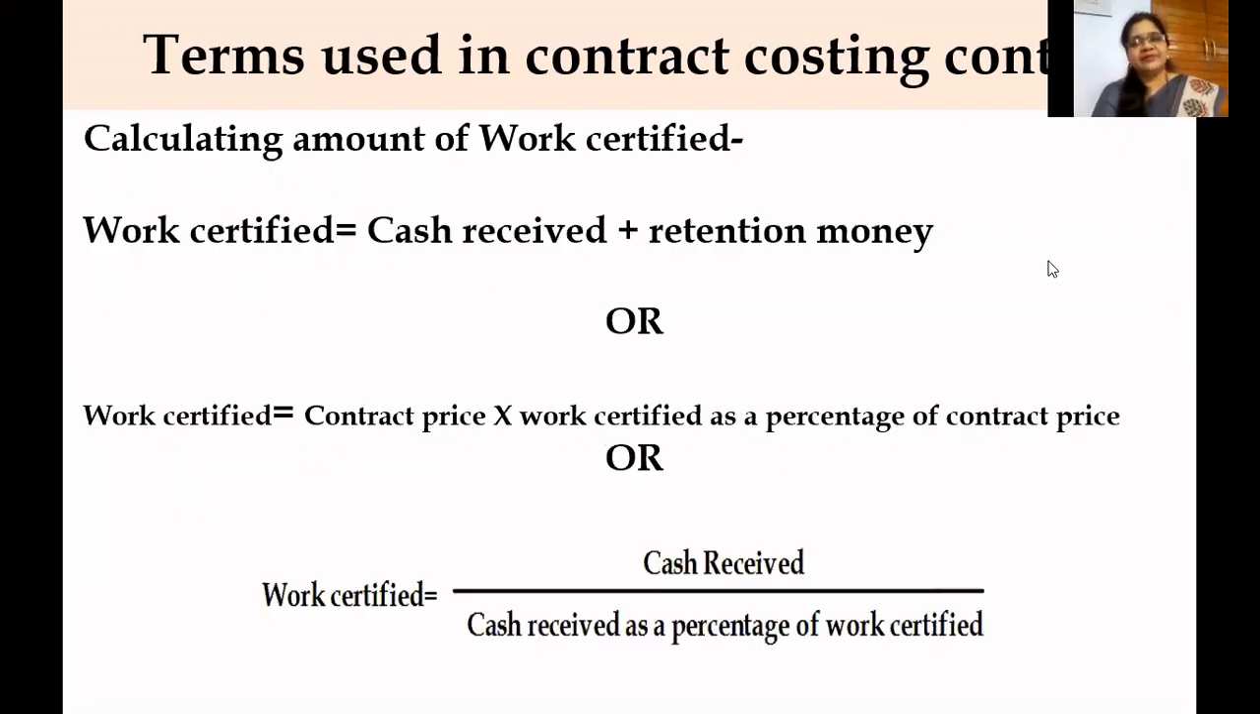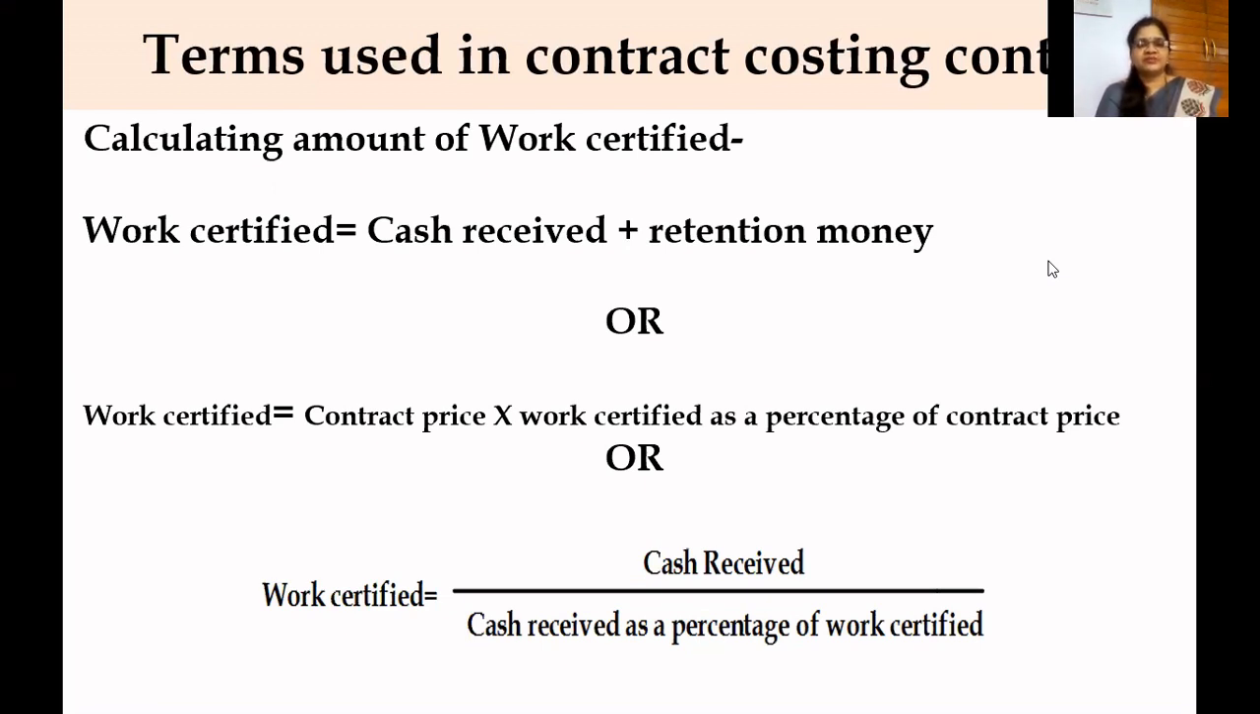And how to calculate work certified? Work certified is equal to cash received plus retention money. There are 2 to 3 formulas here, and which one we use depends on the given problem. In some problems, they may give work certified directly, or they may give cash received or retention money and not give work certified directly. At that time, we can use these formulas.